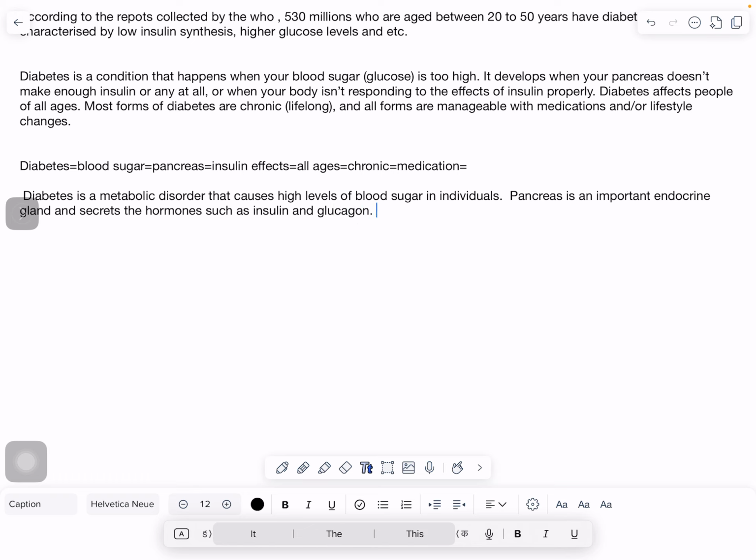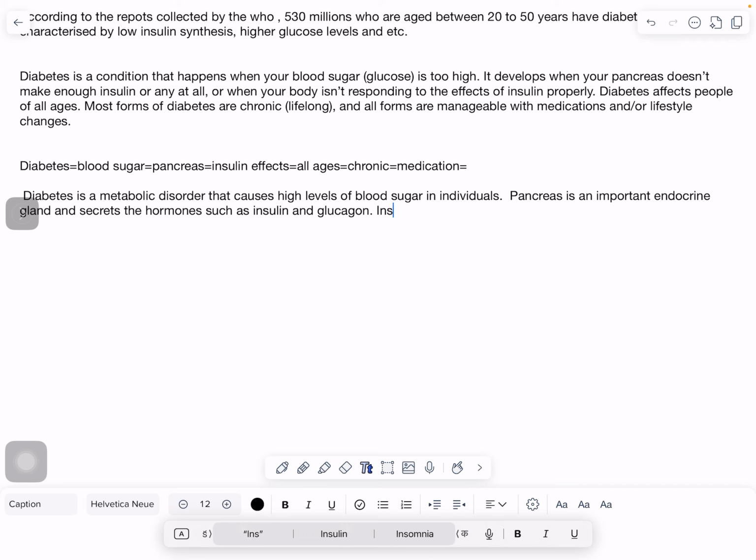Now we have used the keyword pancreas, and we have written about the pancreas using a compound sentence. We said that it's an important endocrine gland and secretes the hormones such as insulin and glucagon.